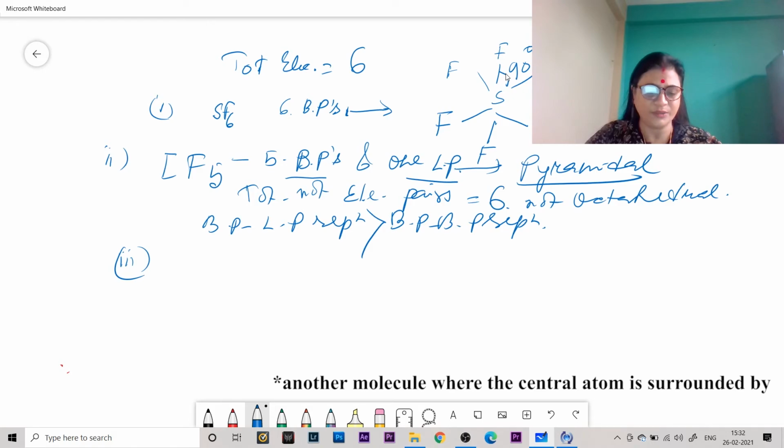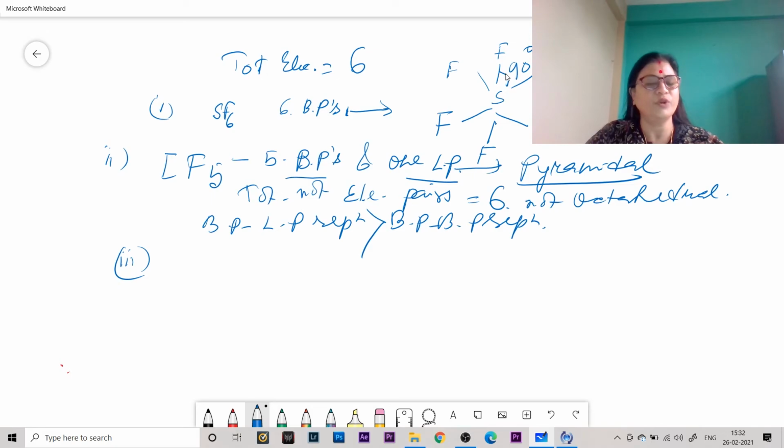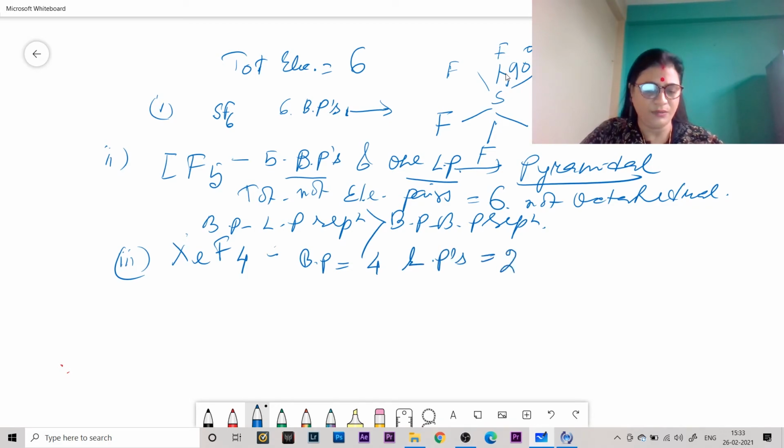If we consider another molecule which is surrounded by a total of 6 electron pairs, where both bond pairs and lone pairs are present, suppose XeF4, where bond pairs of electrons are 4 and LPs equal 2. The structure is square planar.